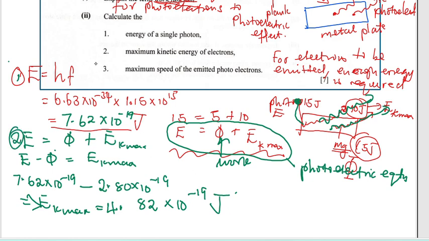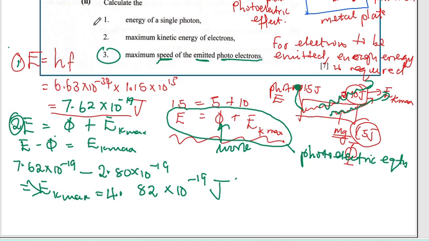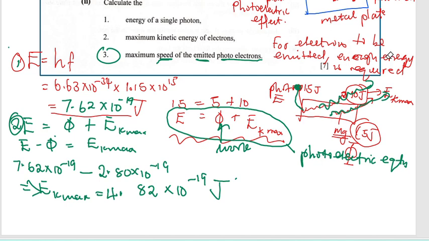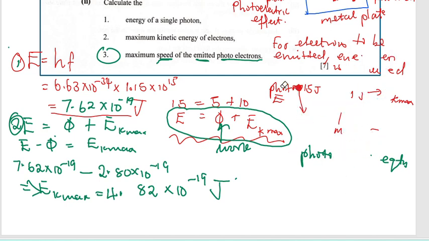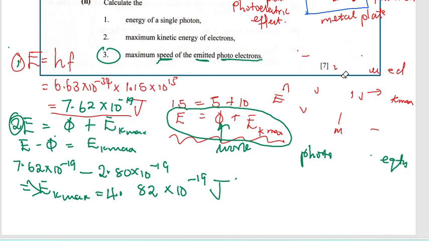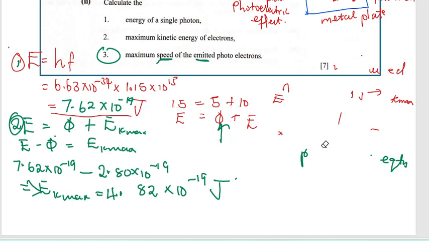Now we are supposed to calculate number 3, the maximum speed of the emitted photoelectrons. How fast are the emitted electrons moving? With this question, you just need to realize one thing: speed, where do we get it? We get it from half mv squared.